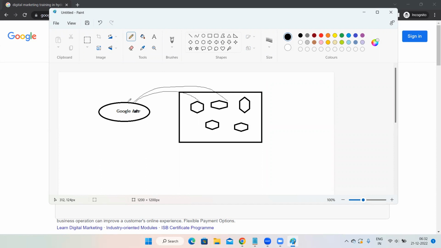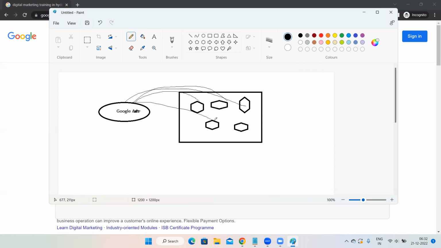Google will enter into Amazon. Google will enter into Flipkart. Like that, how many websites are there in the complete world? In all those websites, Google is going to enter. Now, after entering into your website, Google will collect the data in your website. That means how many pages are there in your website, how many posts are there in your website, if you have products in your website. The data of each and everything Google collects. Whatever the information is there in your website, Google takes the complete information of your website.